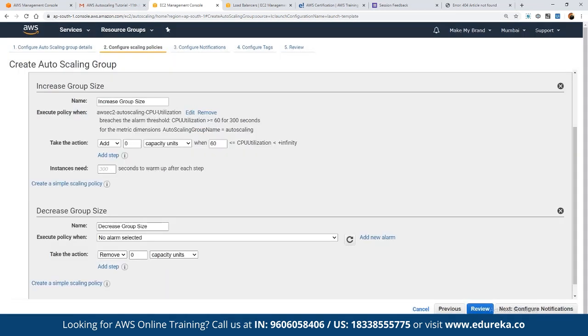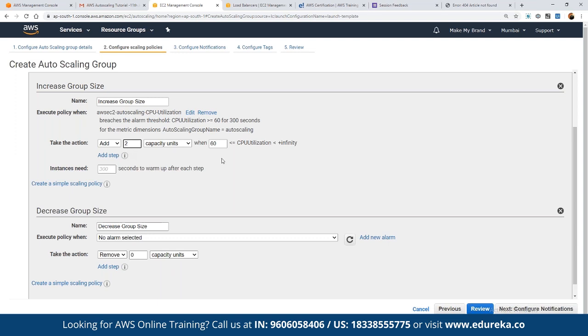And then in the same way, we can define that if the condition is fulfilled, that means if CPU usage is beyond 60, or we can say greater than or equal to 60 for 300 seconds, then it is going to add more servers. So here we can define add 5 capacity units. That means it is going to launch 5 more servers, or suppose 2 more servers. We can define the entire limit here. So again, if this condition is fulfilled, it is going to add 2 more servers.